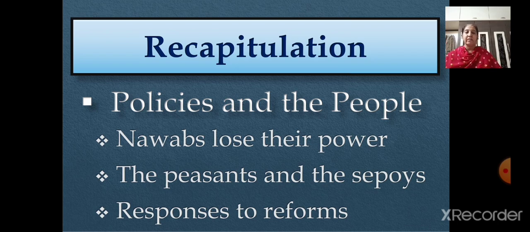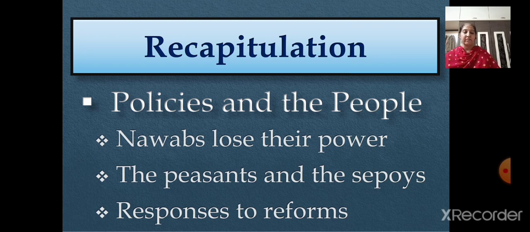Then we saw how the peasants and the sepoys were affected because of this. In the villages, the peasants resented the high taxes and also the rigid methods of revenue collection. Those who failed to pay back their loans to the moneylenders, what happened with them? They gradually lost their lands, which they had tilled for future generations.